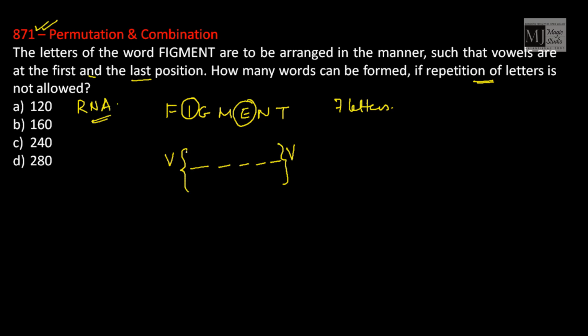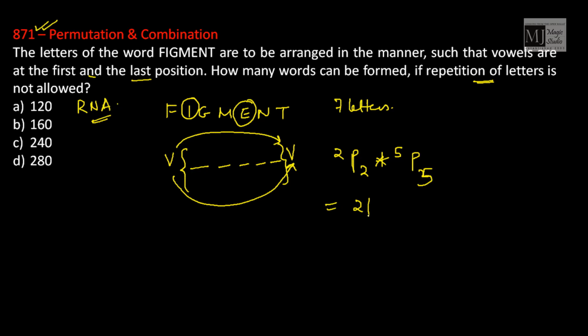RNA is there and we know the drill. These 2 vowels would be placed at 2 places in 2P2 ways, and the remaining 5 consonants will occupy the remaining 5 places in 5P5 ways. So 2P2 is factorial 2 and 5P5 is factorial 5. That is 2 into 120.